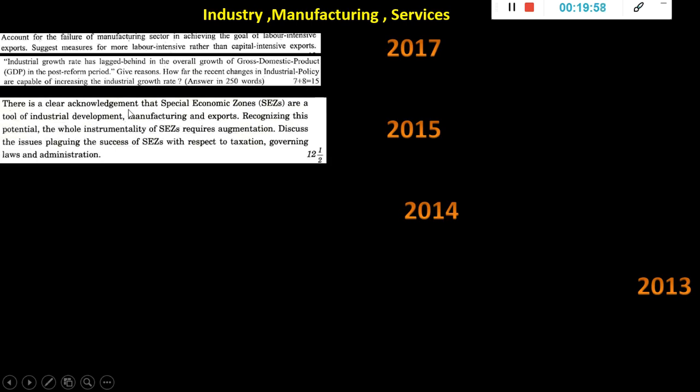There is a clear acknowledgement that SEZ are a tool of industrial development, manufacturing and exports. Recognizing this potential, the whole instrumentality of SEZ requires augmentation. Discuss the issues plaguing the success of SEZ. So this concept, SEZ, you have to study.